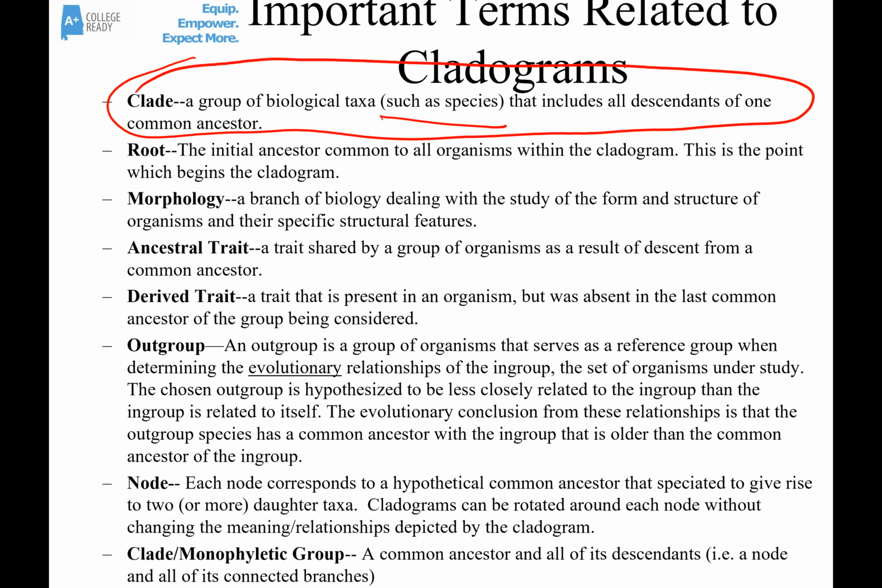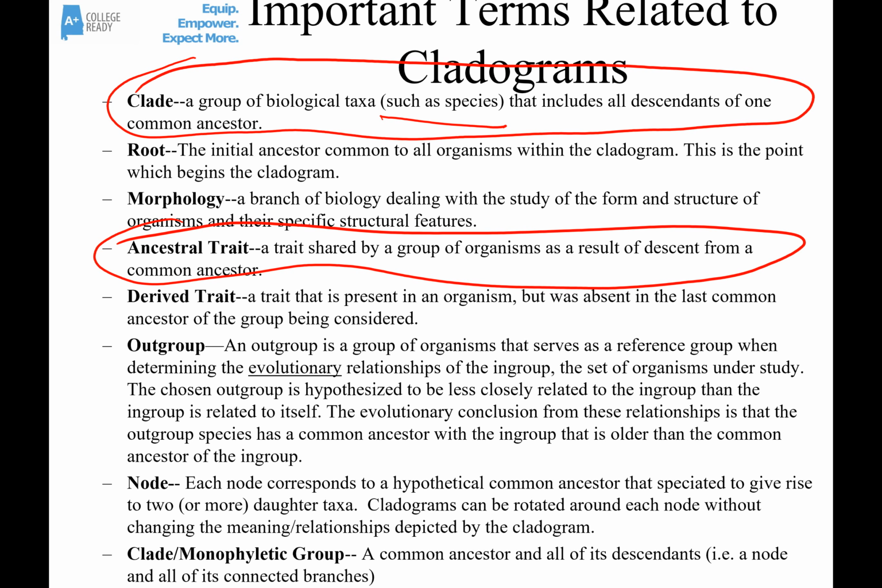Morphology, we said a minute ago, is a branch of biology that deals with the formation and body structure of an organism. The ancestral trait is a trait shared by a group of organisms as a result of descent from some kind of common ancestor. A derived trait is a trait present in an organism but absent in the last common ancestor of the group.